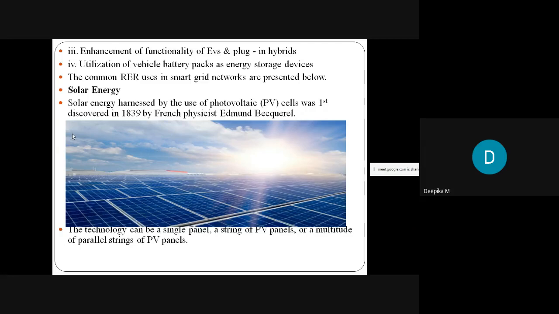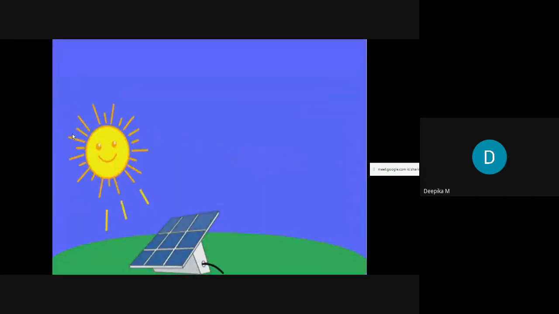Therefore, this technology can use only a single panel, or a string of PV panels, or a multitude of parallel strings of PV panels. And we all know that a solar photovoltaic cell has no emission. That means it will not emit any carbon dioxide or any unwanted gases, and it is reliable and requires minimum maintenance.